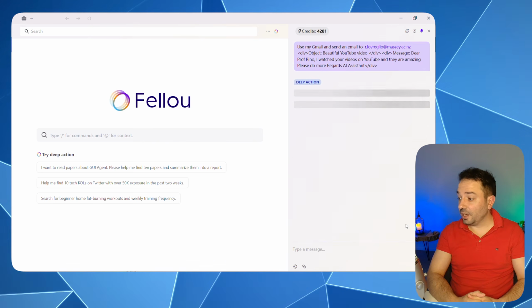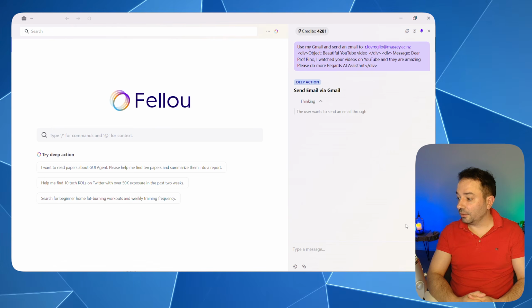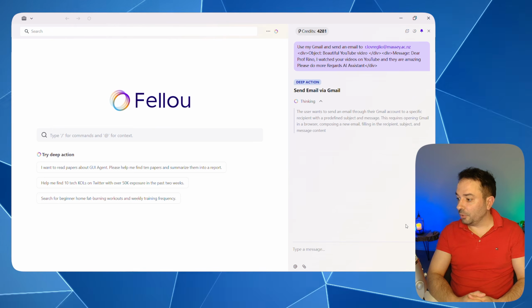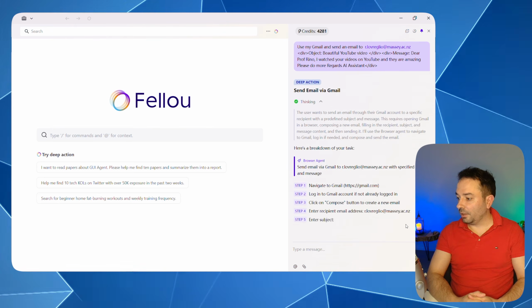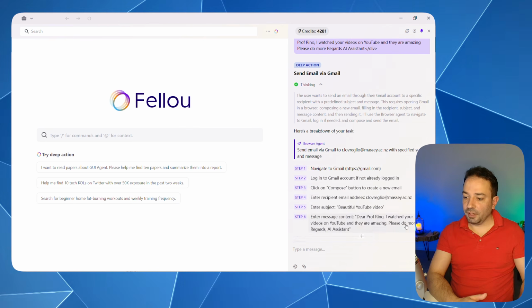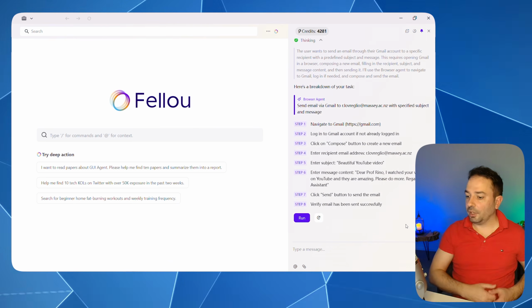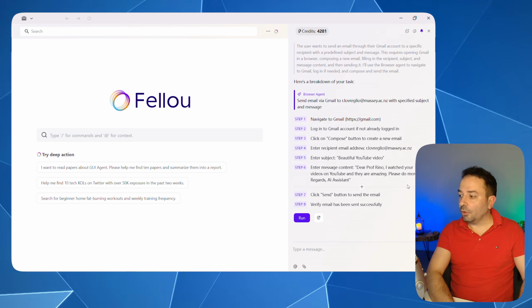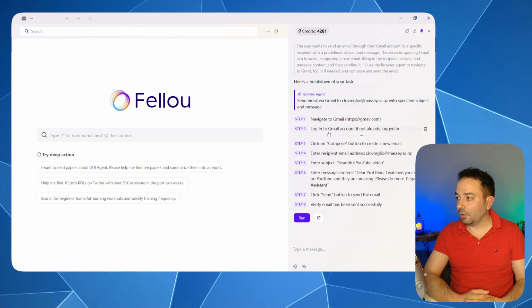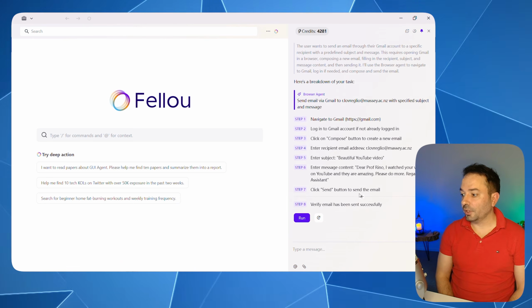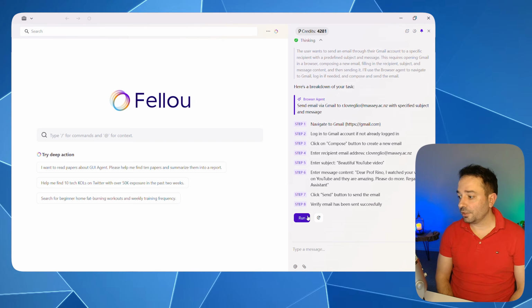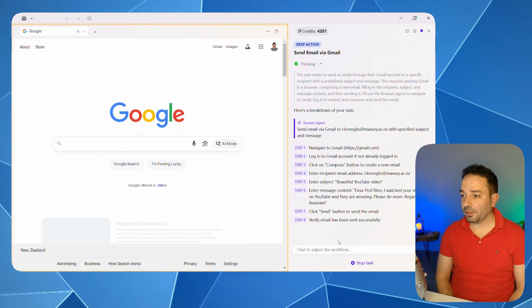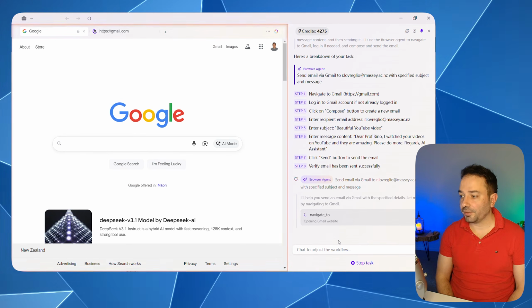So another task I tried is to send an email to my Massey email account using my personal Gmail and say in the subject that I wanted to write a beautiful YouTube video, and I specify the message. So let's see if the AI agent is going to be capable of doing anything good. As always, it's going to make a plan of great steps to achieve the goal that I'm giving to the AI agent. So he has done that part already, and I'm going to start running it and see what happens.